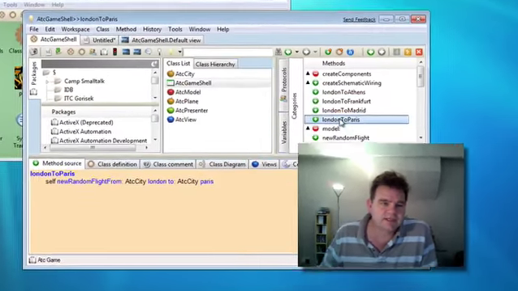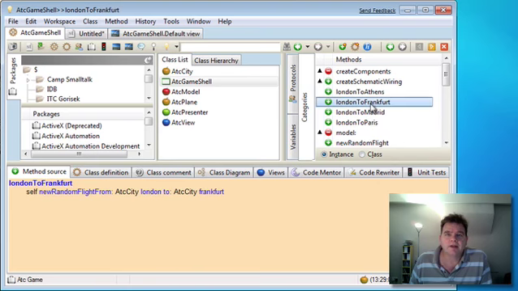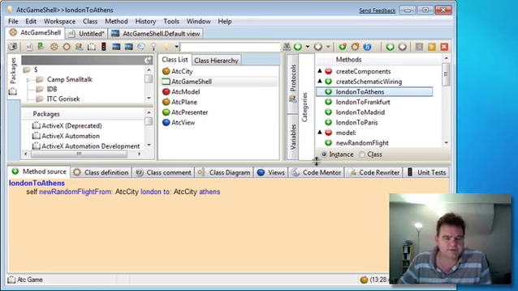Okay, during the break I've taken the opportunity to make a few quick modifications to the code we have, just to speed things up. Previously we'd only implemented the London to Paris command, but I've gone and implemented the other menu commands, London to Madrid, obviously just changing the destination city, London to Frankfurt, and London to Athens. These are just so we can test out some additional trial flights.